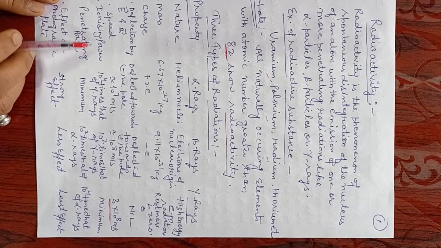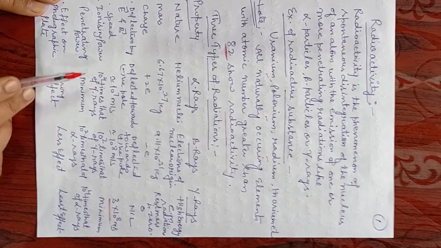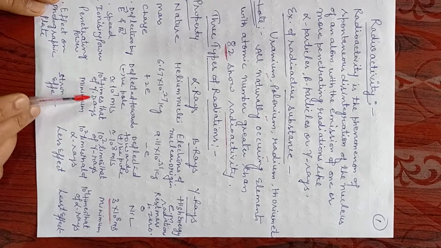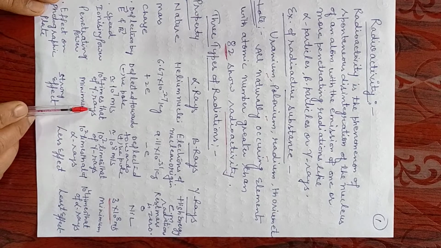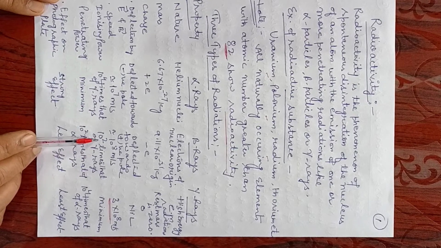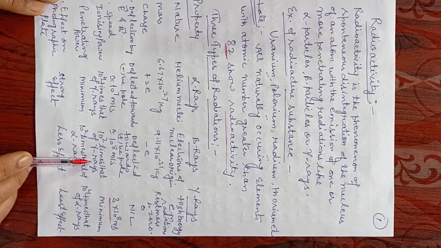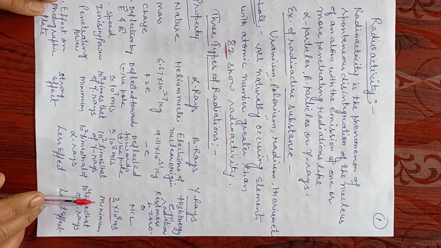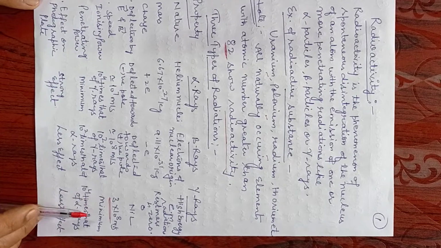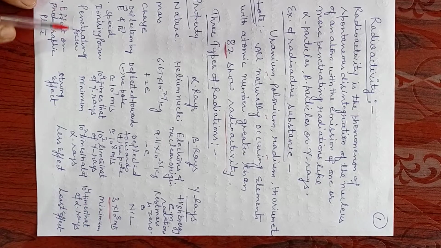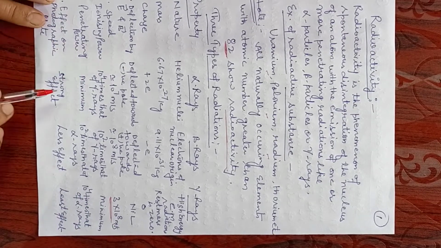Now ionizing power. Alpha rays have 10 raised to the power 4 times that of gamma rays. The ionizing power of beta rays is 10 raised to the power 2 times that of gamma rays, and the ionizing power of gamma rays is minimum. Penetrating power in case of alpha rays is minimum.